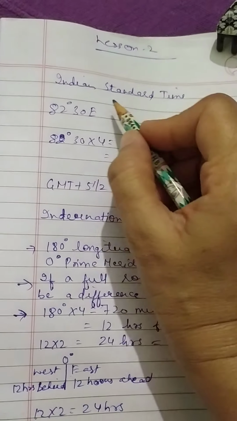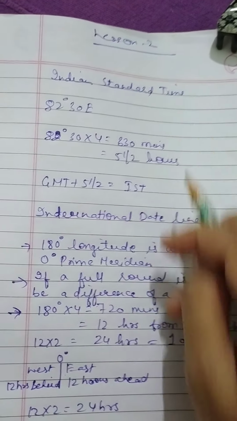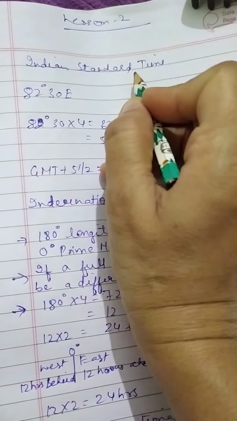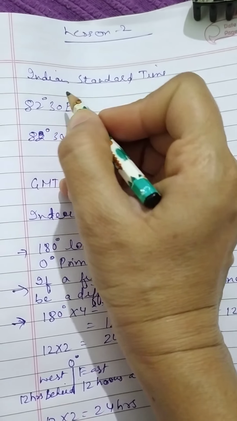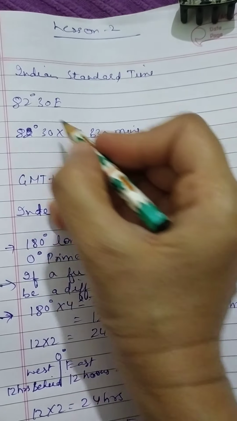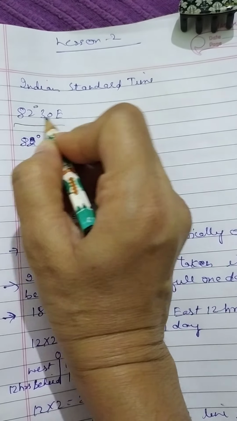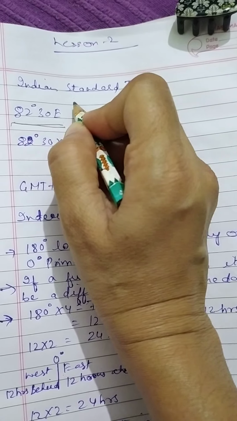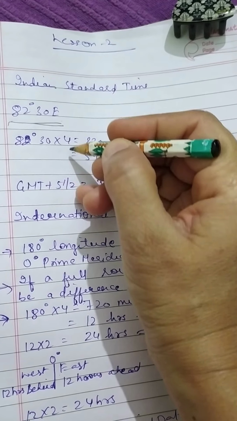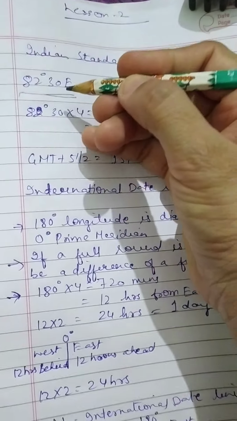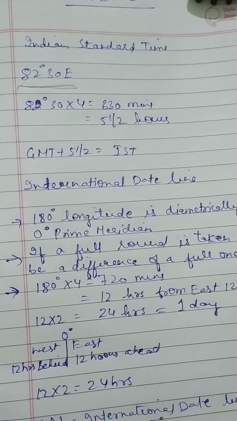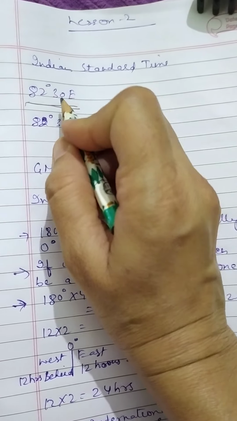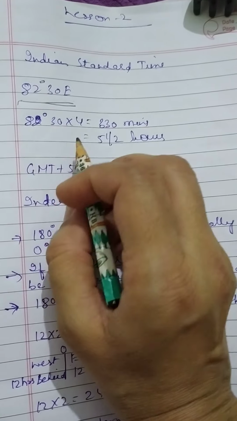Now today we are going to discuss the Indian Standard Time. I have told you many times earlier in the same chapter that Indian Standard Time is fixed according to one central meridian of India, and that central meridian or central longitude is 82 degree 30 east. This longitude crosses most of the parts of India. This has been fixed as the central meridian of India, and the time of the whole of India is calculated according to this central meridian.